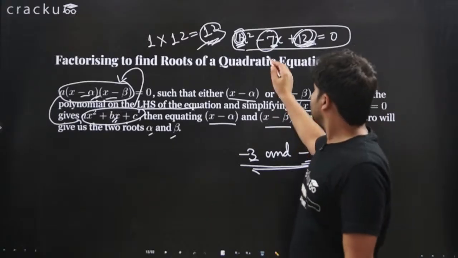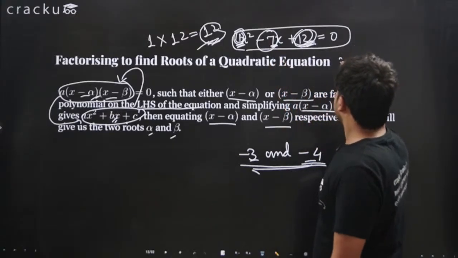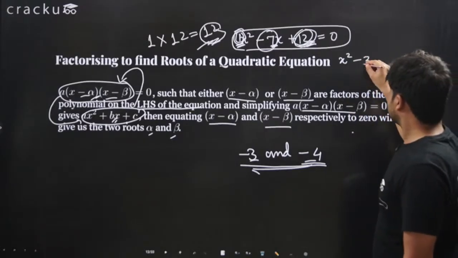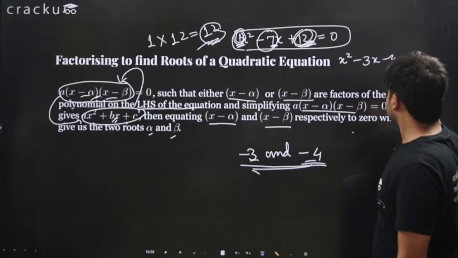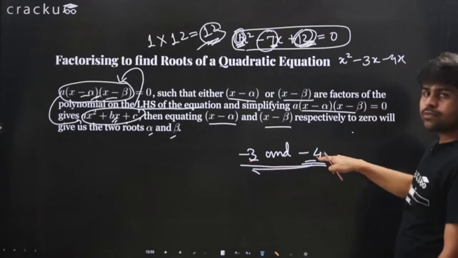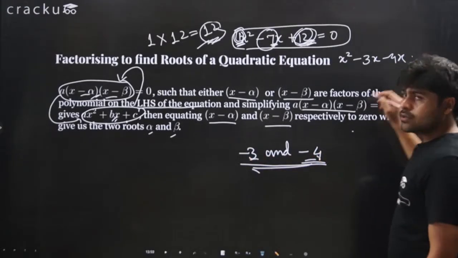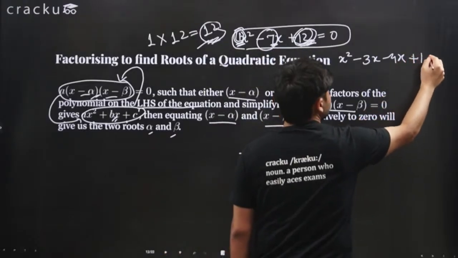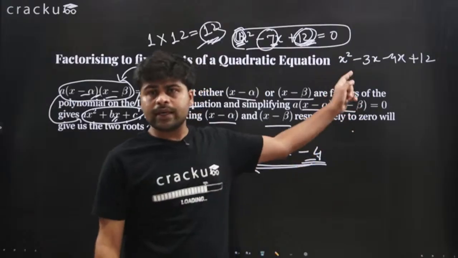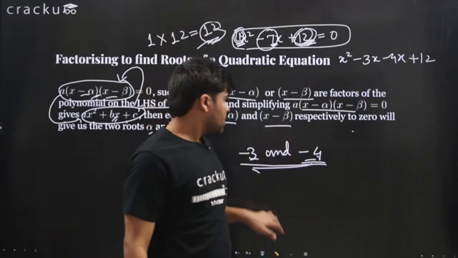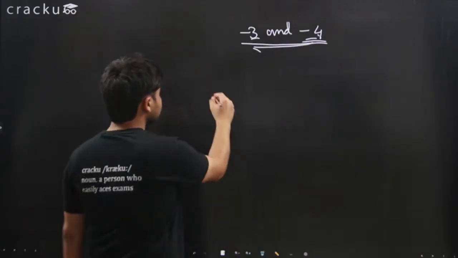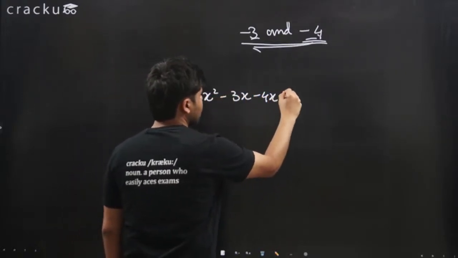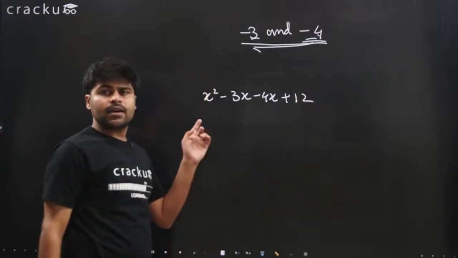This means that instead of writing minus 7x, you will write x square minus 3x minus 4x plus 12. So I have written minus 3x and minus 4x, plus 12. I hope this is visible. So x square minus 3x minus 4x plus 12. This is the equation that we are left with.